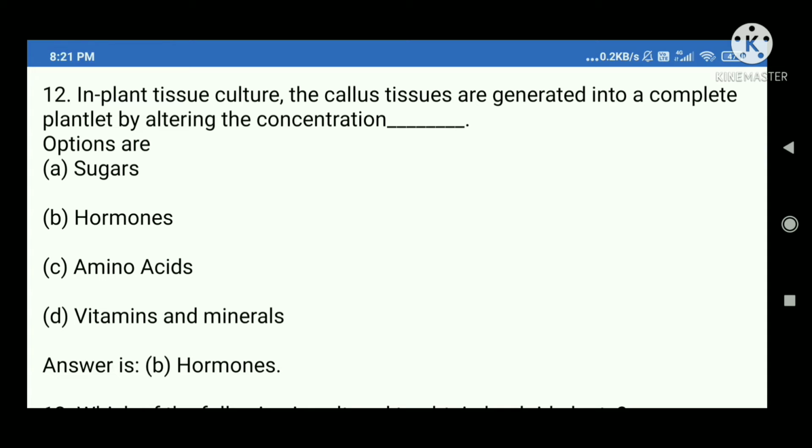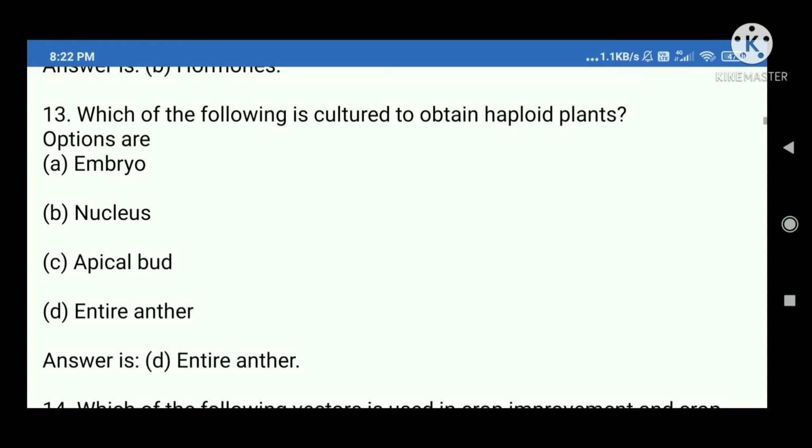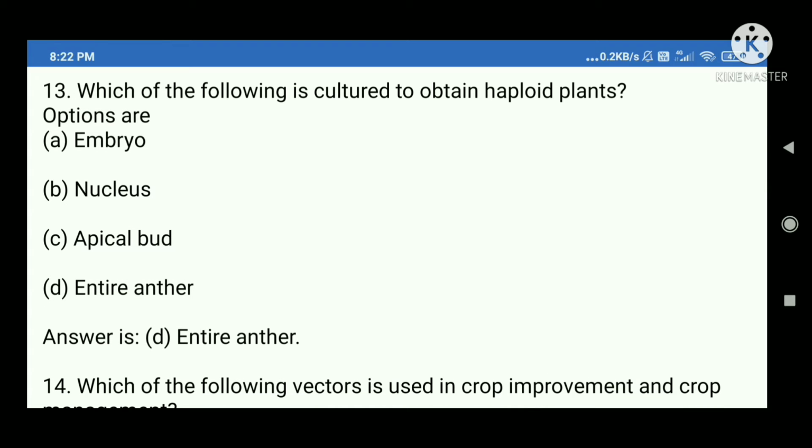12. In plant tissue culture, the callus tissues are generated into a complete plantlet by altering the concentration of blank. Options are A. Sugars, B. Hormones, C. Amino acids, D. Vitamins and minerals. Answer is B. Hormones.